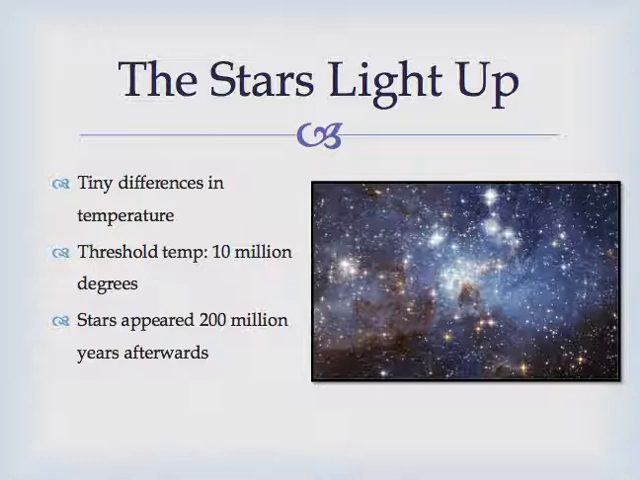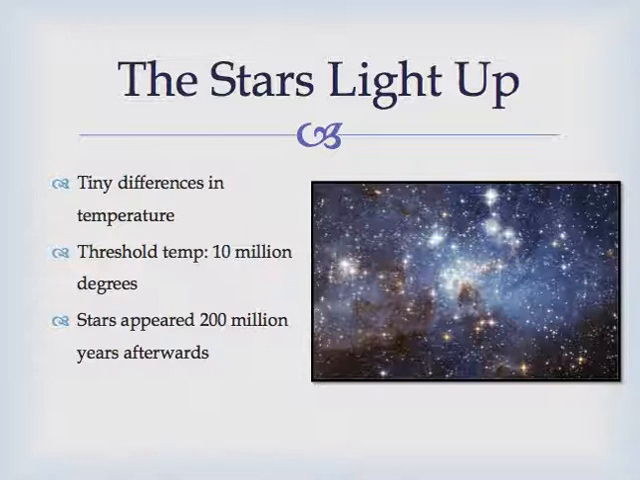So the next threshold is the stars light up, and the way they were able to do this is because there were tiny differences in temperature in the background of the universe, and once these differences hit the threshold temperature, once they were 10 million degrees, then that's when stars are able to form. And the stars appeared 200 million years after the Big Bang happened.